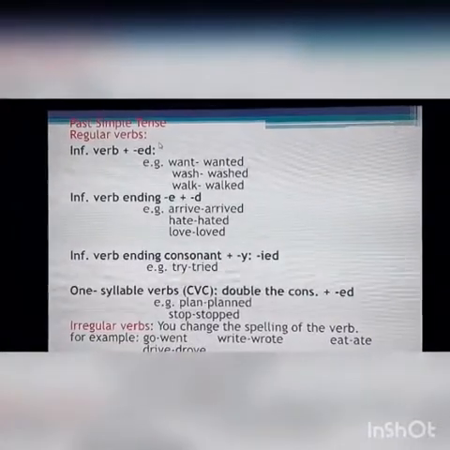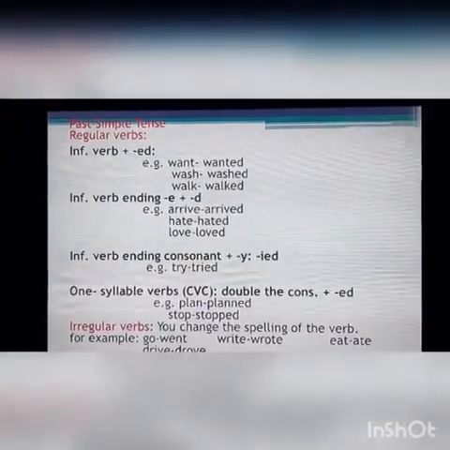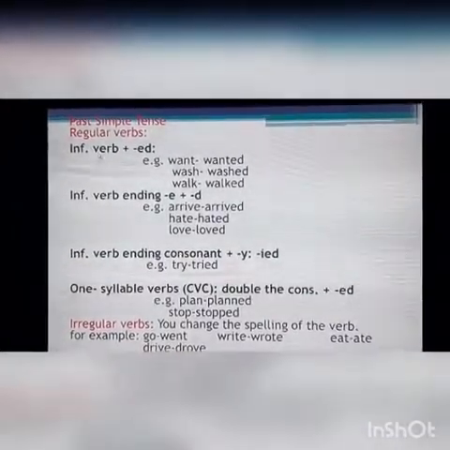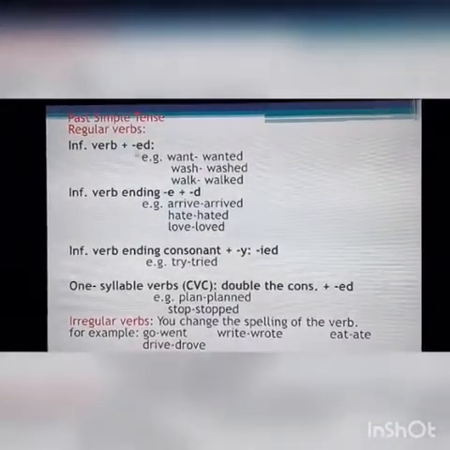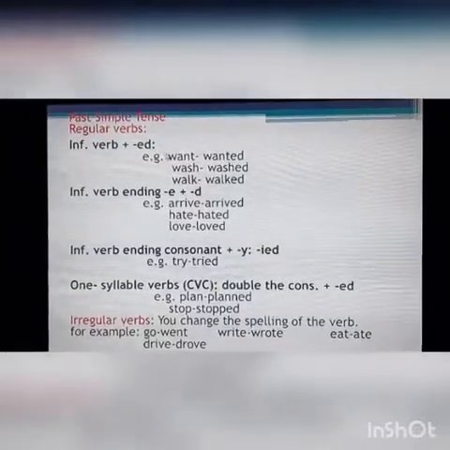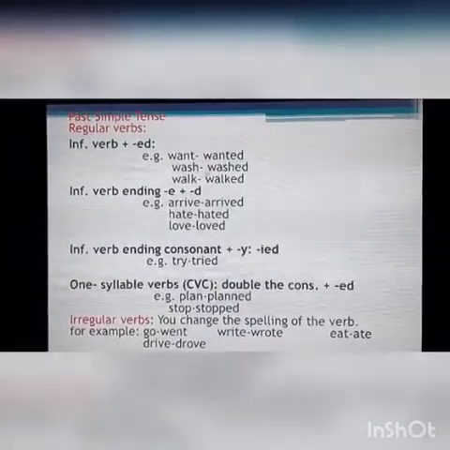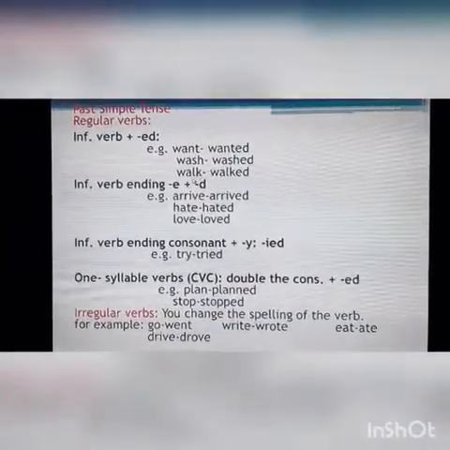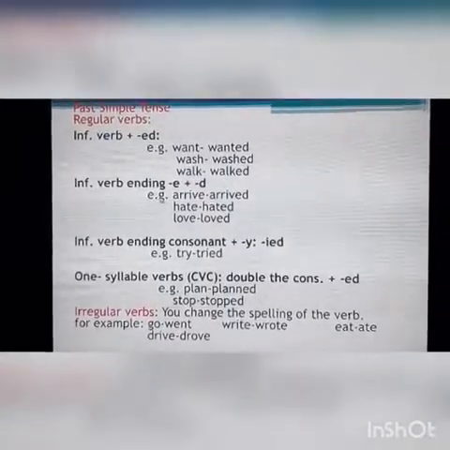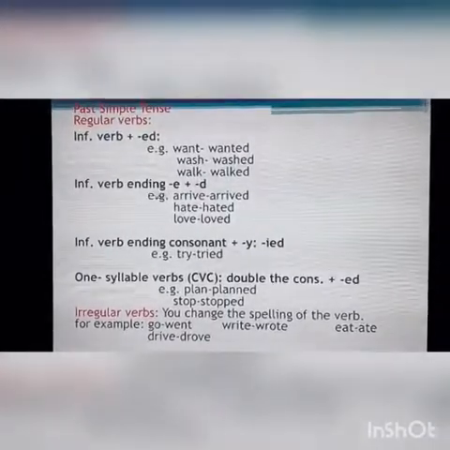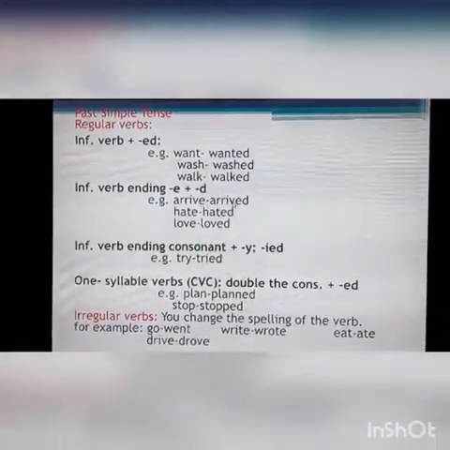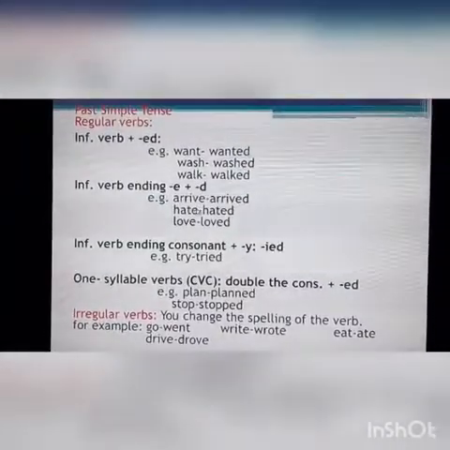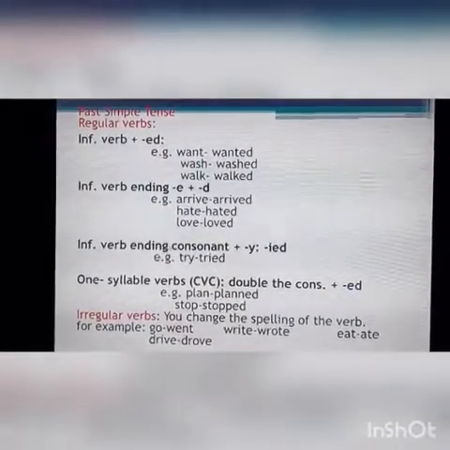In the past simple tense, you are going to add ed to the infinitive verb. For the regular verbs, you add ed to the infinitive verb, like want, wanted, wash, washed, walk, walked. Sometimes you add only d if the verb ends with e, like arrive. Hate, hated, love, loved.